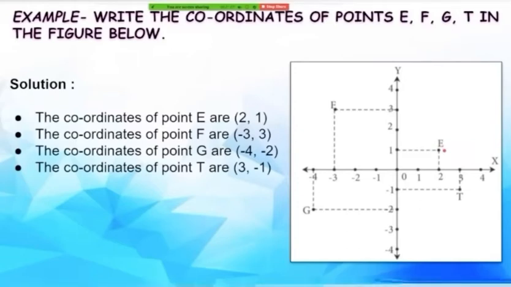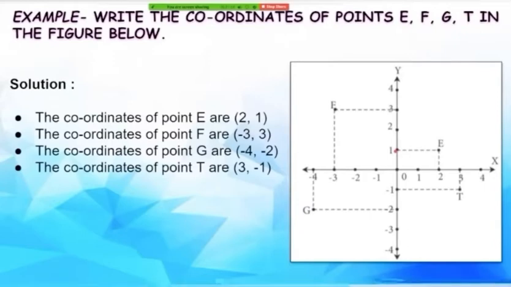So in order to locate the position of point E, or to find the coordinates, from point E we draw a line that is perpendicular to the x-axis. This line intersects the x-axis at point 2. Therefore its x coordinate is 2. Then from point E we draw another segment that is perpendicular to the y-axis.